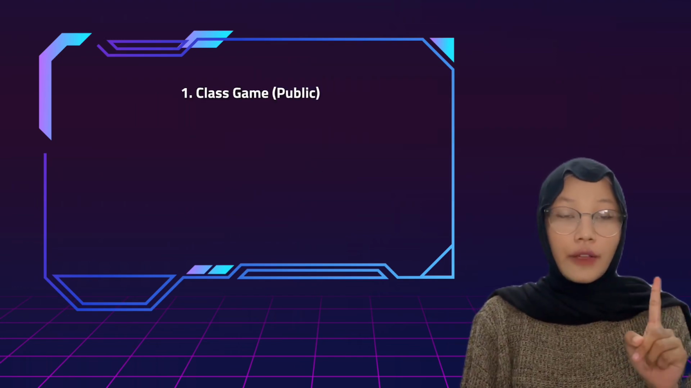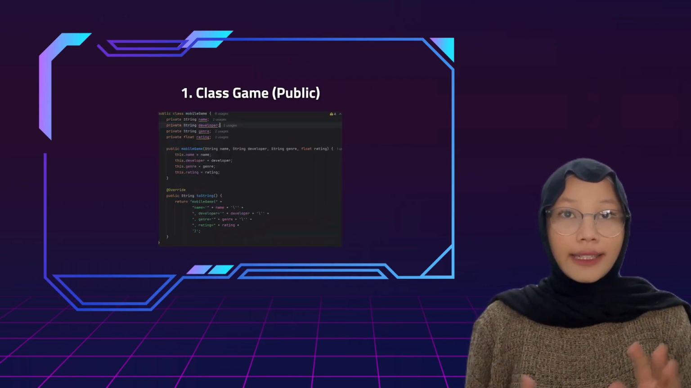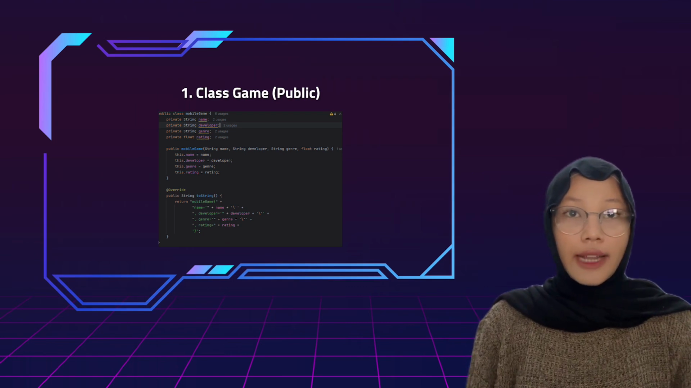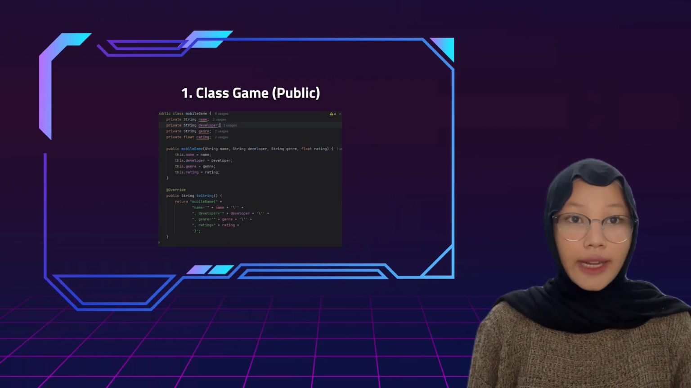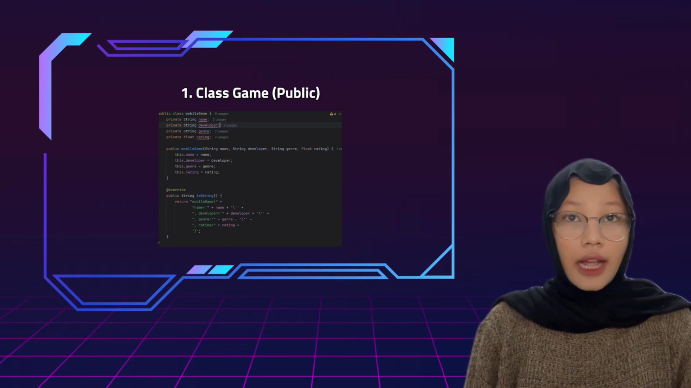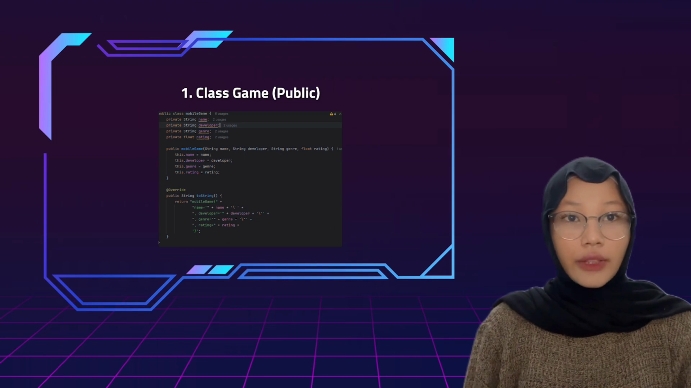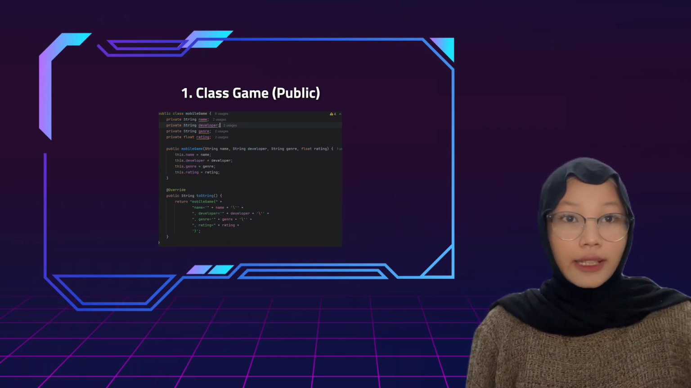Okay, first I would like to explain about the game class. This class acts as the blueprint for the game object. Attributes like game name, developer, genre, and rating are stored as private variables. I provided getter methods to access these attributes from outside the class. I also added a constructor and overrode the toString method to print game data in a neat and informative format. Example output like this.